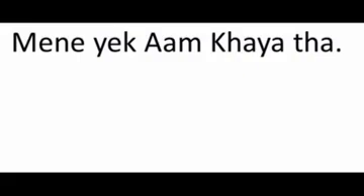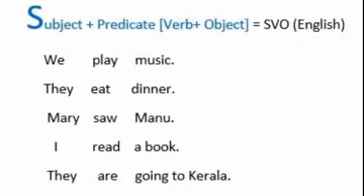So there is a slight difference between an English sentence and your mother tongue sentence. A slight difference. There is a positional change. In the place of the verb in English, you place the object, and in the place of the object in English, you place the verb. So SVO and SOV.